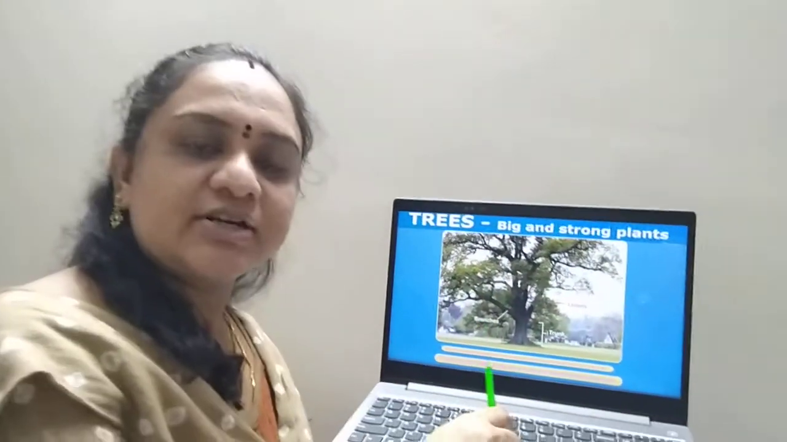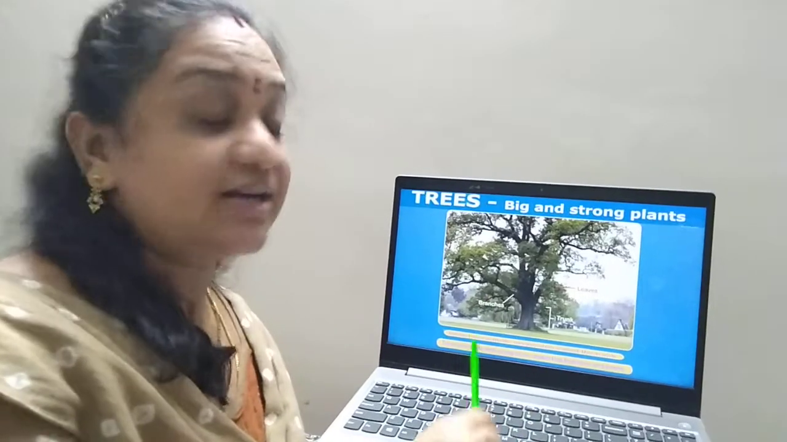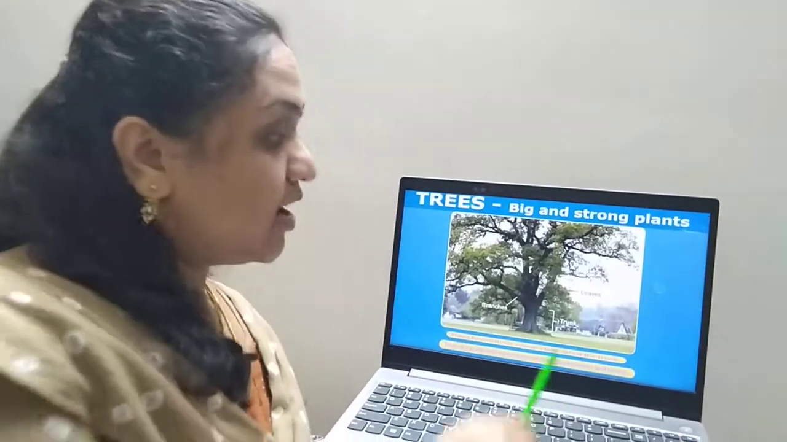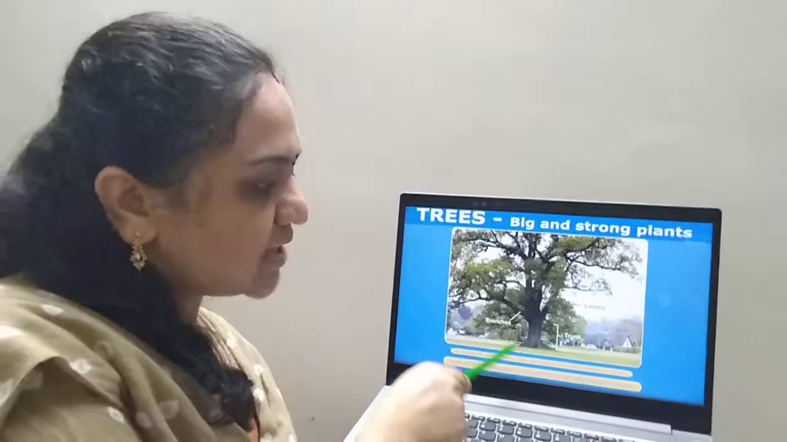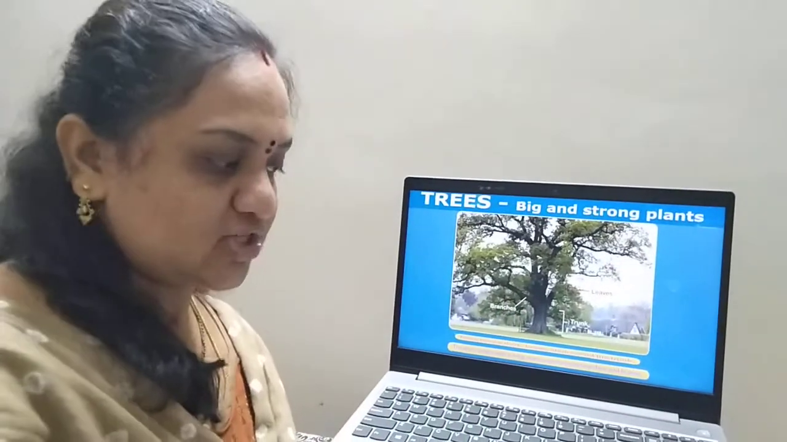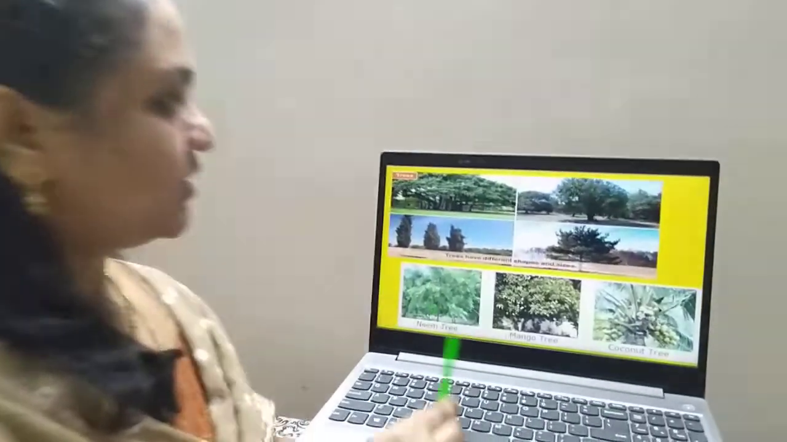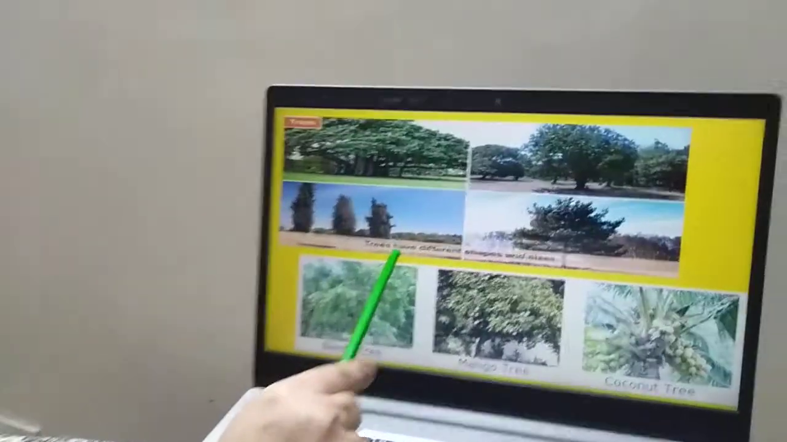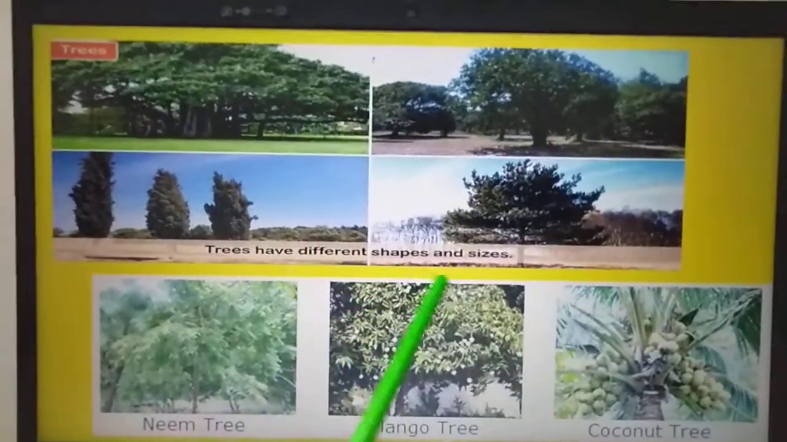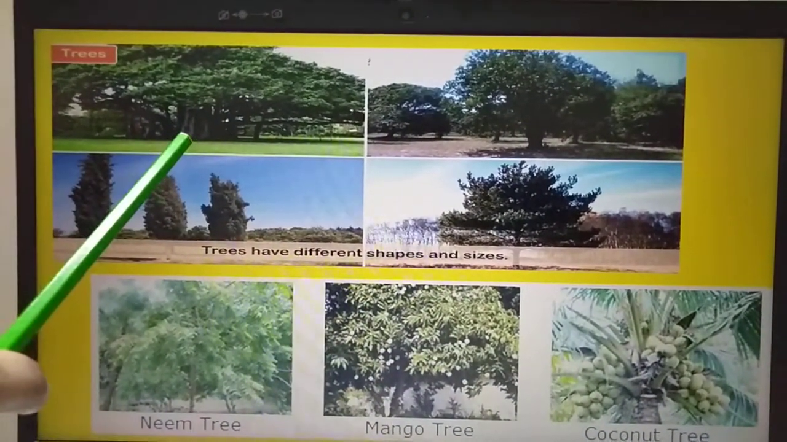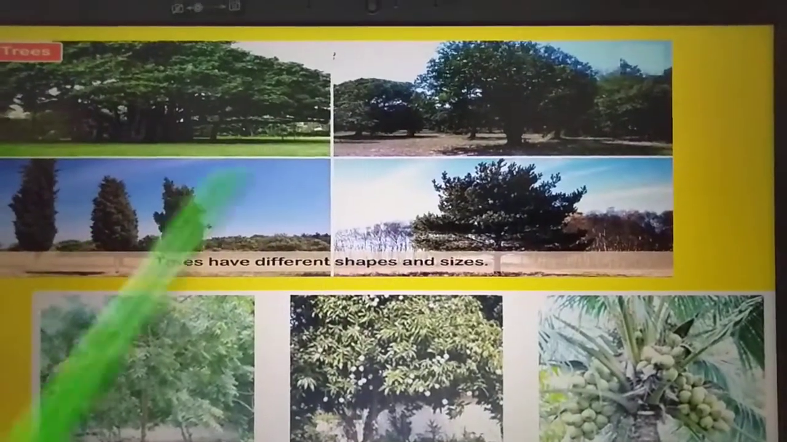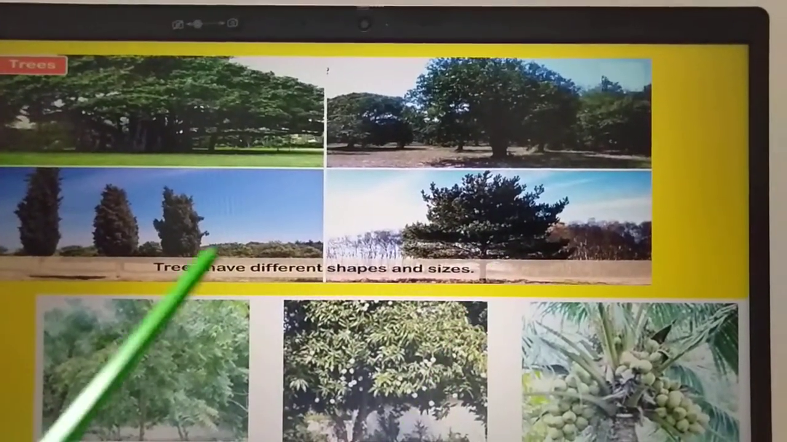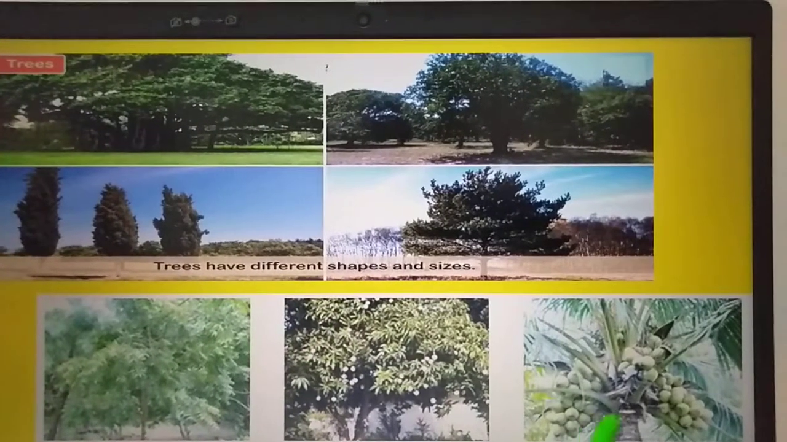How is the tree, children? You can observe it and say that it is big and strong. And where is the trunk? This thick brown stem is called the trunk. Now these trees also have different shapes and sizes. See this tree? This is also a tree. These are also trees. Trees have different shapes and sizes.